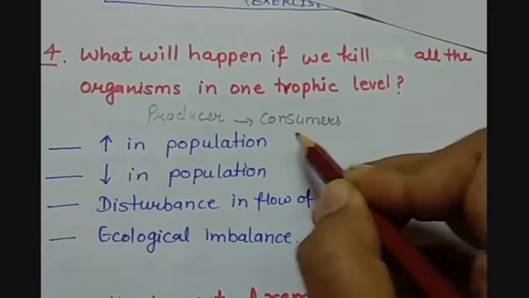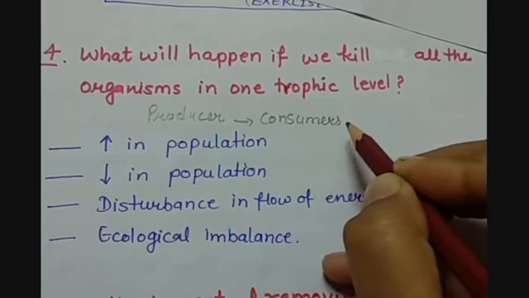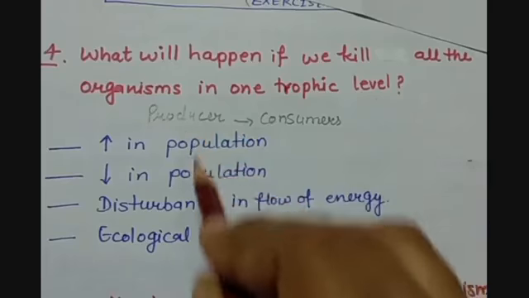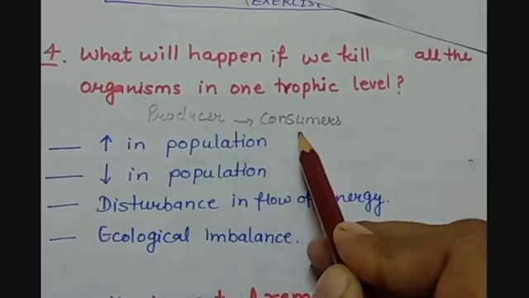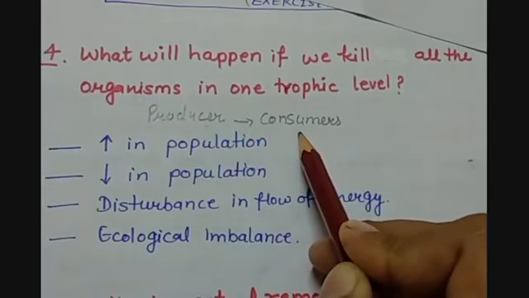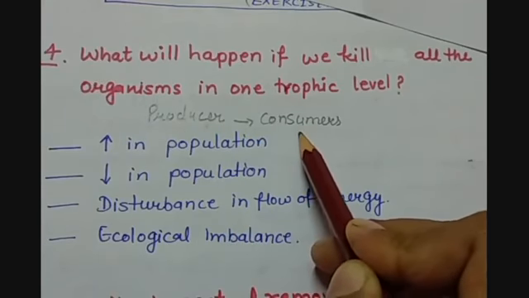Consumers can be herbivorous, carnivorous or omnivorous organisms. So in a food chain, there is a requirement of producers as well as consumers. So if we kill all the organisms in one trophic level, then what will happen?